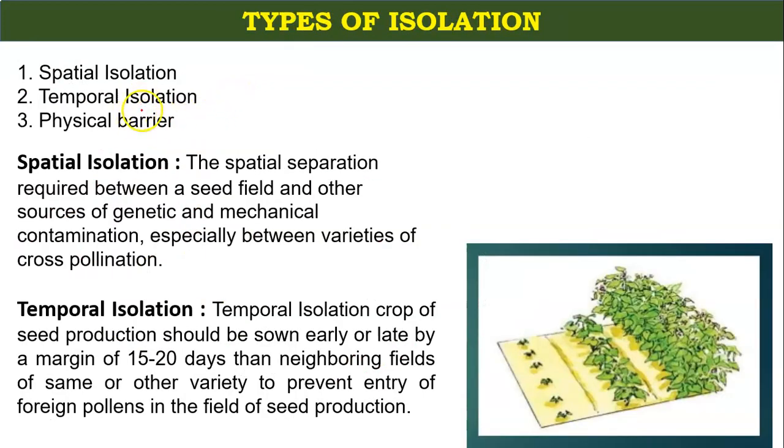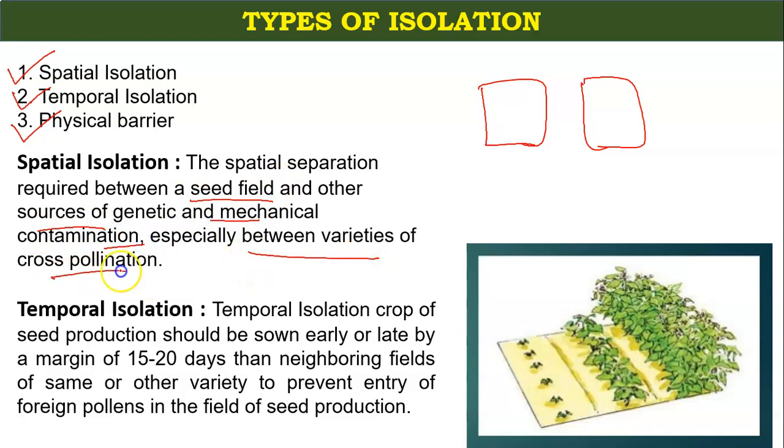Now, what are the types of isolation? The first is spatial isolation, then temporal isolation, and physical barrier. In spatial isolation, you are creating some distance in space. For example, the spatial separation required between a seed field and other sources of genetic and mechanical contamination, especially between varieties of cross-pollinated crops.